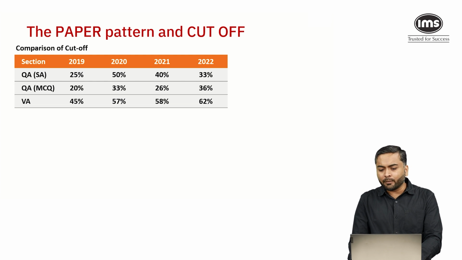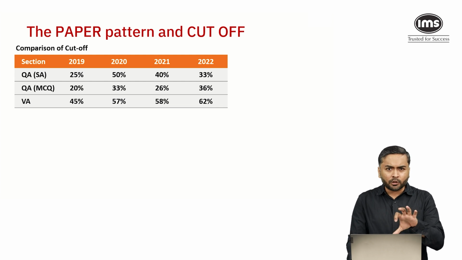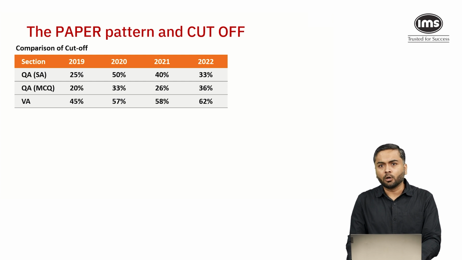If you look at the quant MCQ section, the cutoff in 2019 was 20% of the overall marks and it went up to 36% in 2022. If you look at the verbal ability section, in 2019 it was 45% and it kept on increasing over the years, and last year it was 62%.